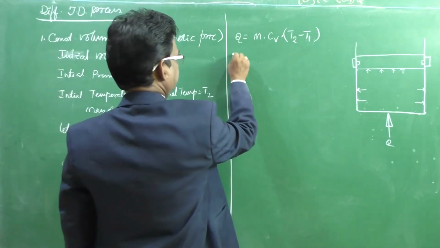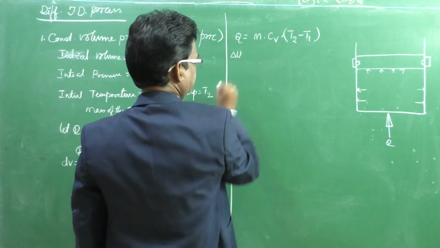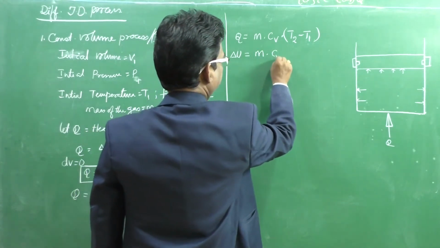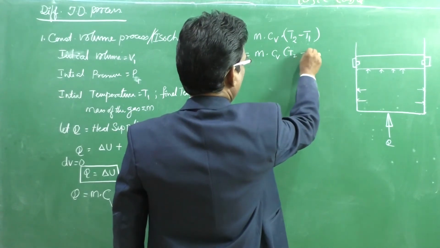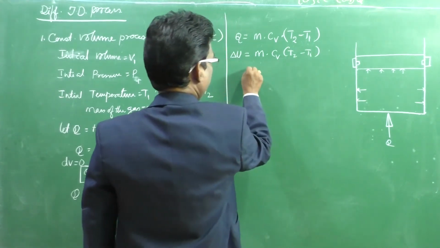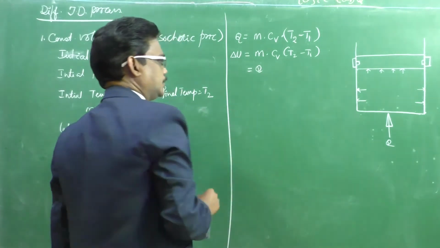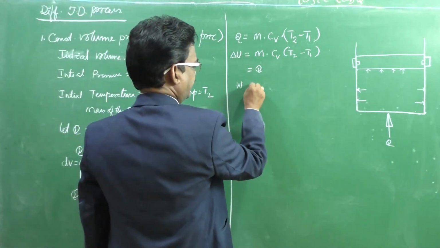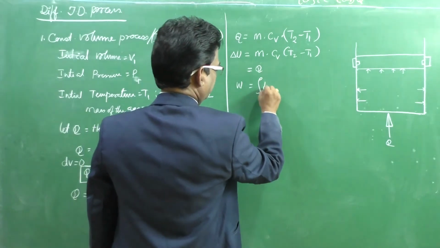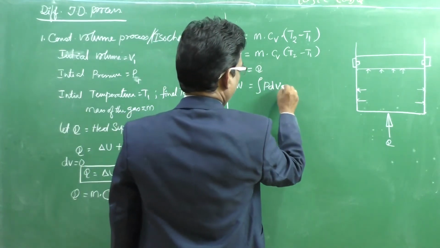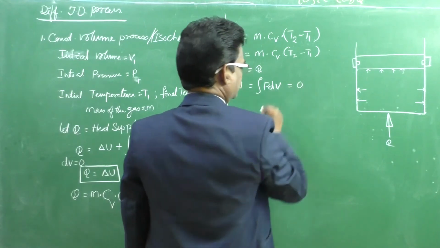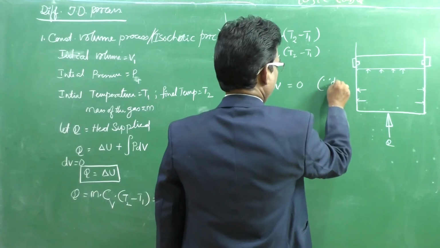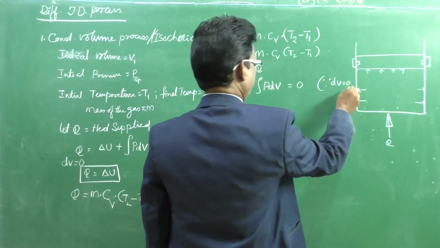Change in internal energy delta U is also equal to M Cv (T2 minus T1), which is equal to Q. Next, the work done W is equal to integral P dV, which equals 0, since dV equals 0.